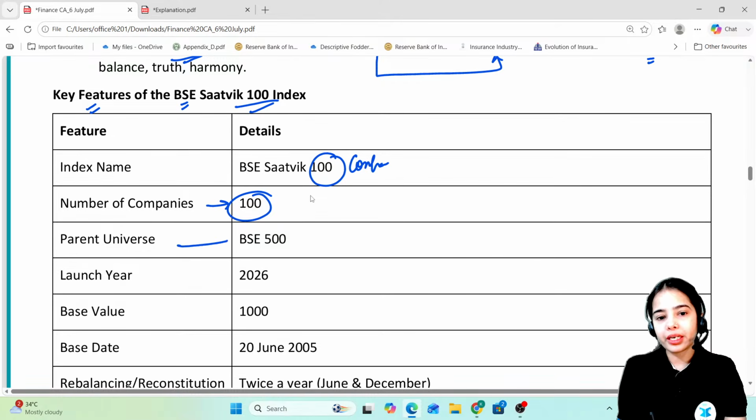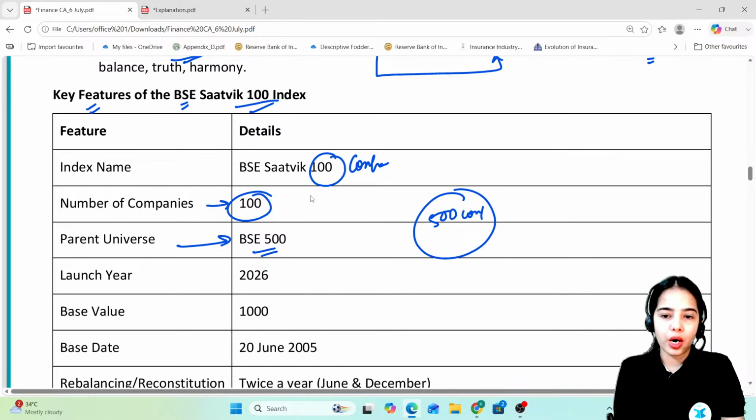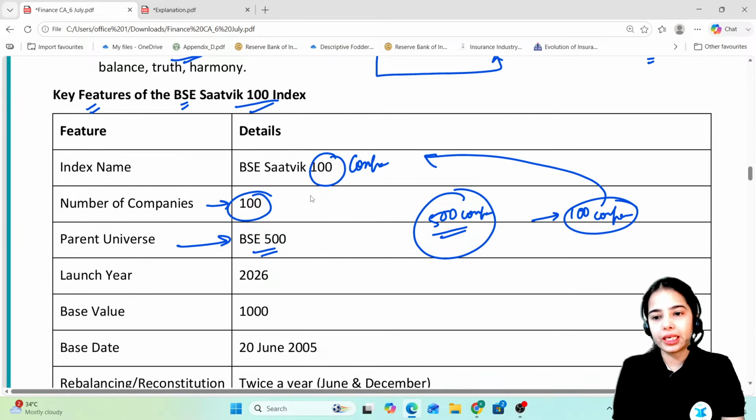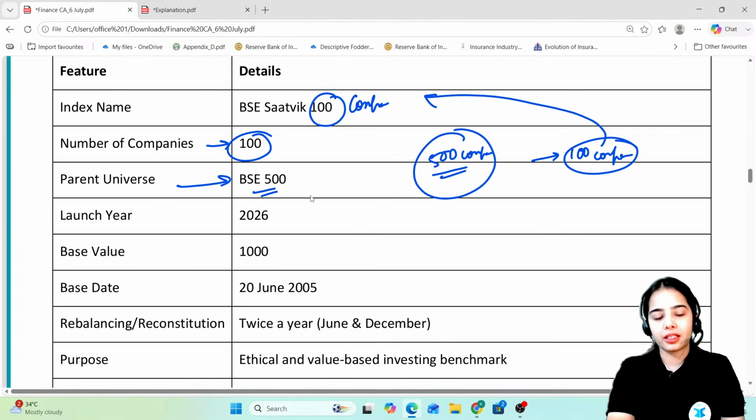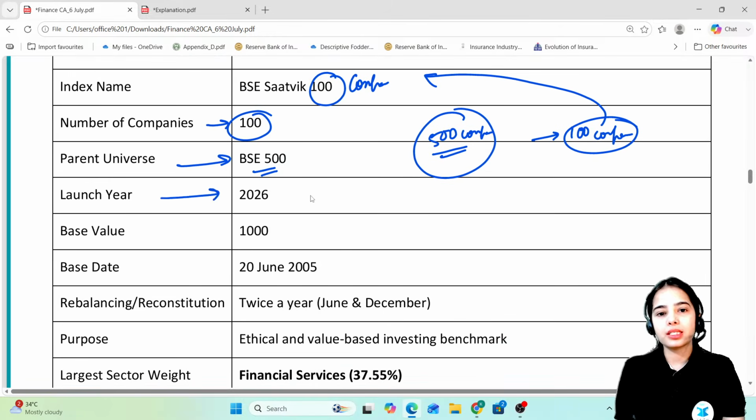And the parent universe is the BSE 500. That is, out of the 500 top companies, the 100 companies are chosen to be included in the BSE Satvic Index on the basis of their Satvic followings, or the Satvic principles that they are following. Launch year: the BSE Satvic 100 Index has been launched in 2026.